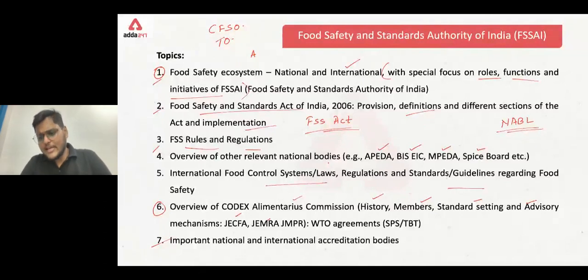Anmol says National Accreditation Board for Laboratories. But what is the full form? This is not the full form. You can say that this is what NABL is, but it's not the full form of NABL. Anyone? National Accreditation Board for...